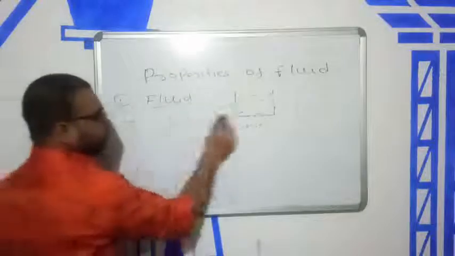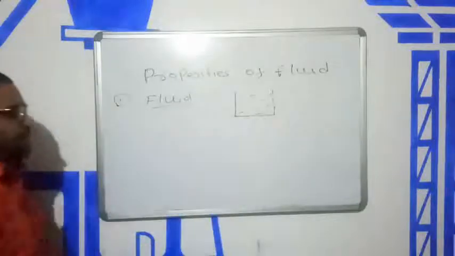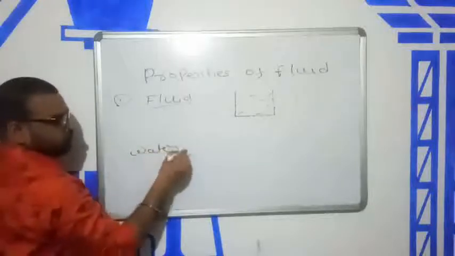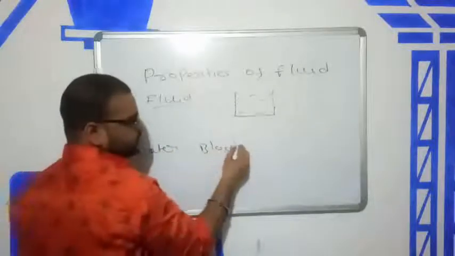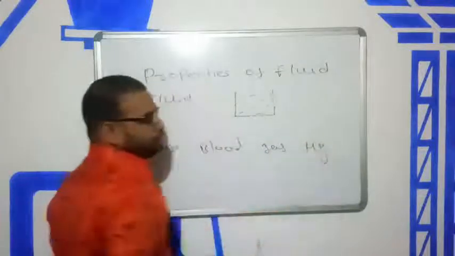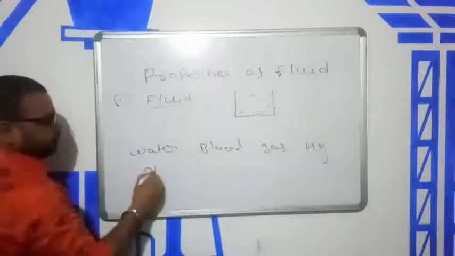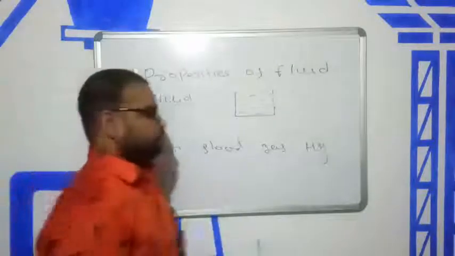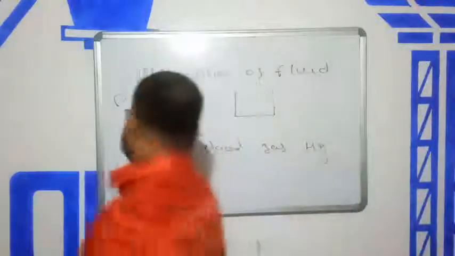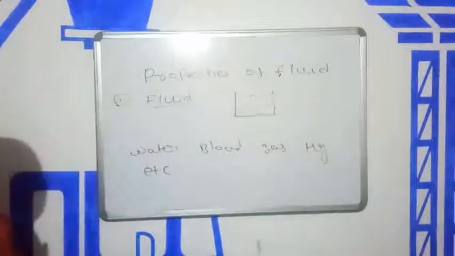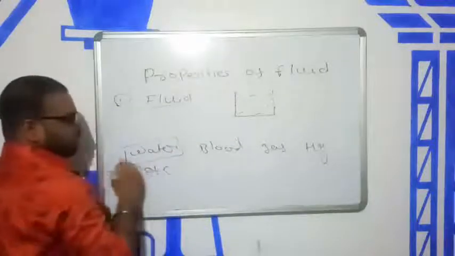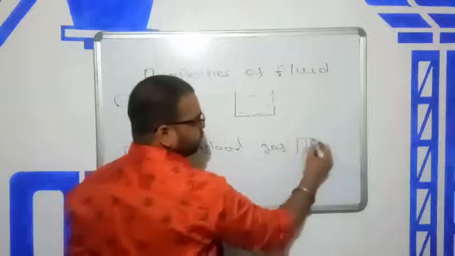There are not only 4 types of fluid. Here I write the names of fluids: water, blood, gases and mercury. There are many varieties of fluid which can flow easily. In this chapter we will discuss water and mercury.